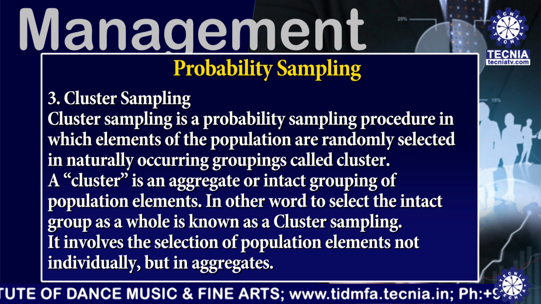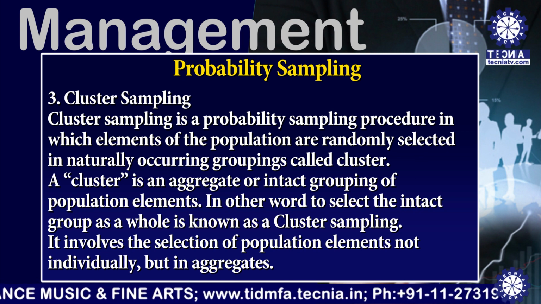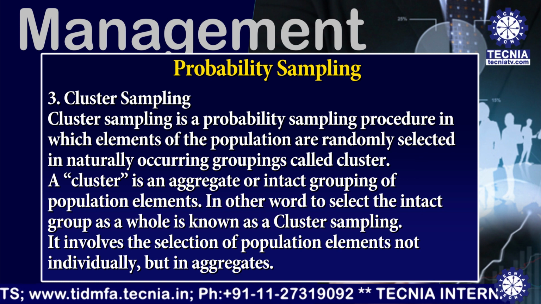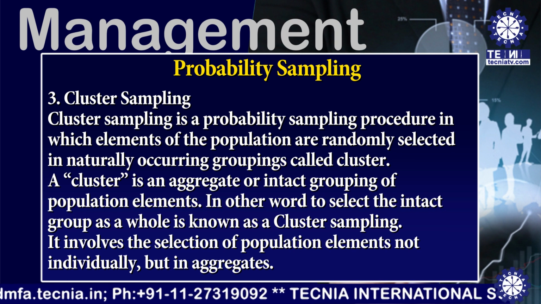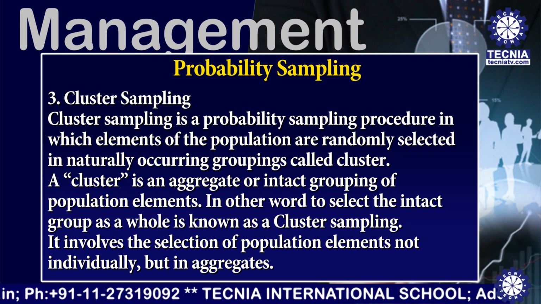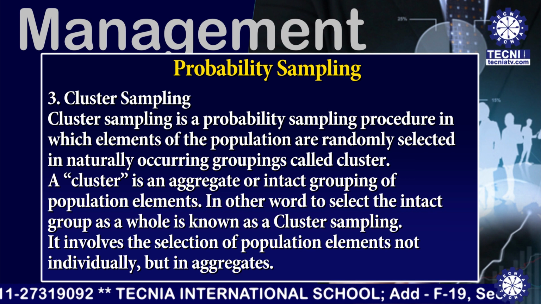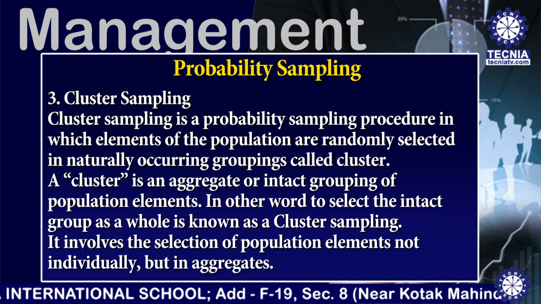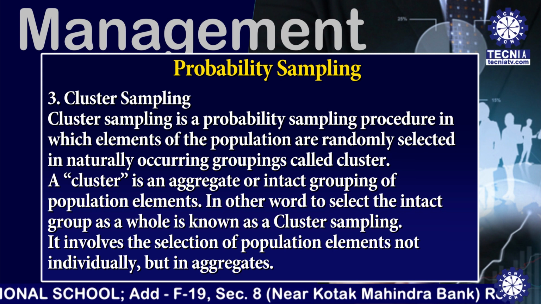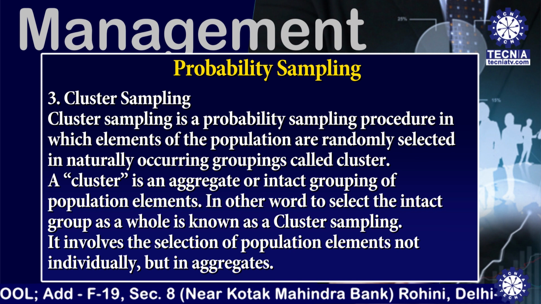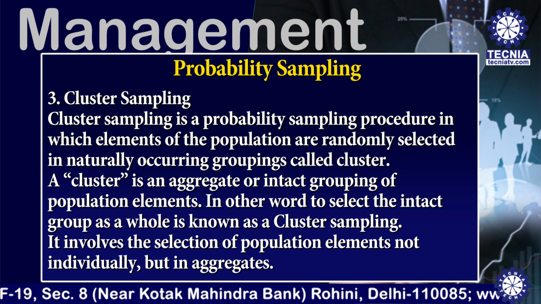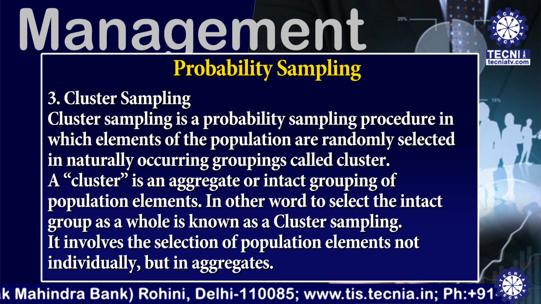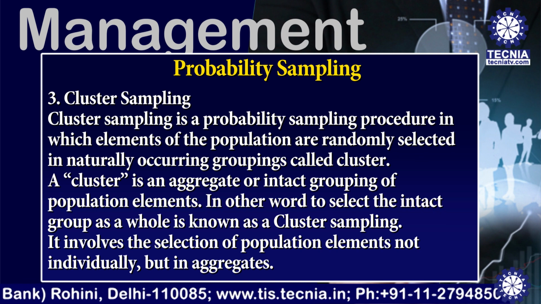Now I am explaining another technique, that is cluster sampling. It is a probability sampling procedure in which elements of the population are randomly selected in naturally occurring groupings called clusters. A cluster is an aggregate or intact grouping of population elements. In other words, to select the intact group as a whole is known as cluster sampling. It involves the selection of population elements not individually but in aggregates.